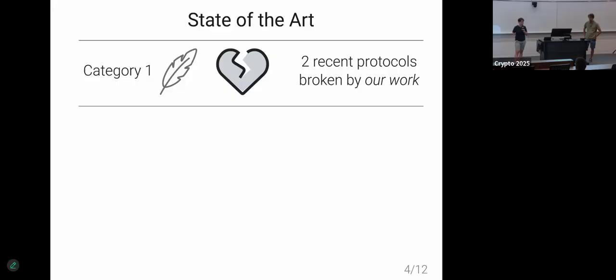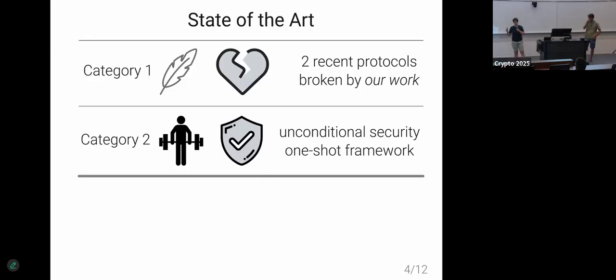So if you try to cheat too much on what kind of operation you can relieve the client from doing, you end up that a server can fool you easily. And in particular, in this paper, we present attacks to two recent works on pairing delegation that we break. The other category gets unconditional security in this one-shot framework that I showed you with the match and the candle.